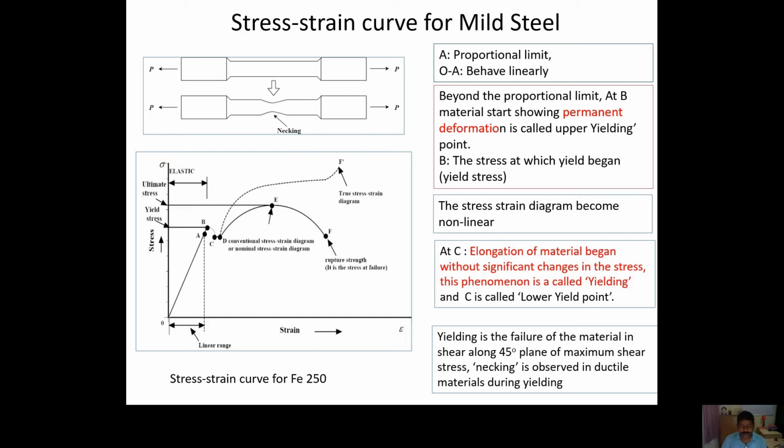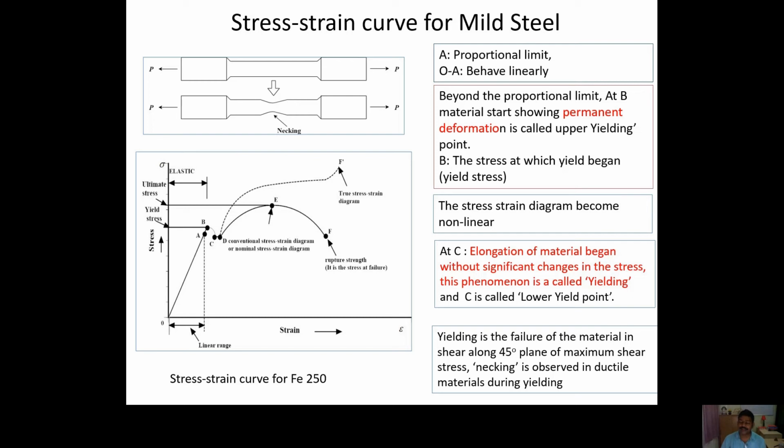Once you apply more force to the bar, if you apply more tensile force in the bar, then the stress will reach B, and that B point is called the yield stress. Basically what will happen at this point B, yielding of the material will start. At this point the material will have a permanent deformation.